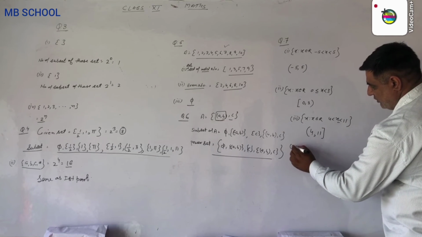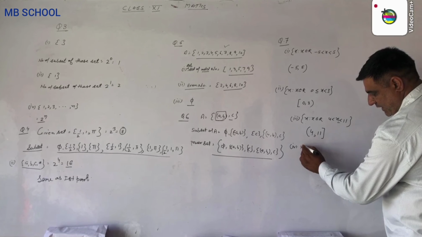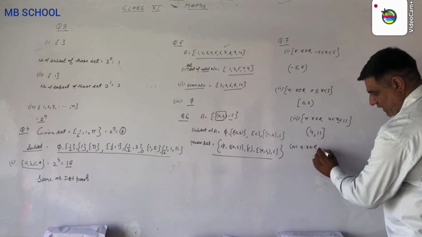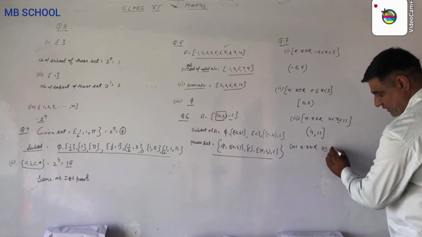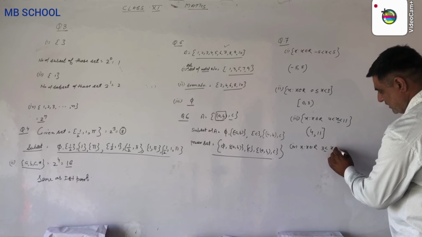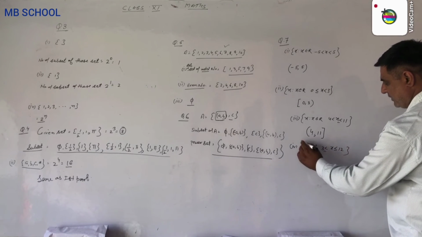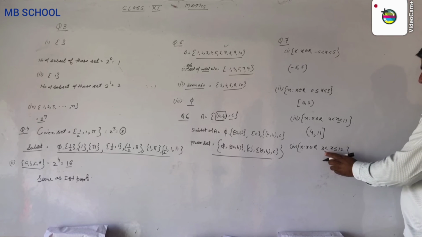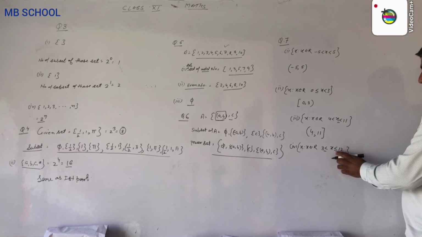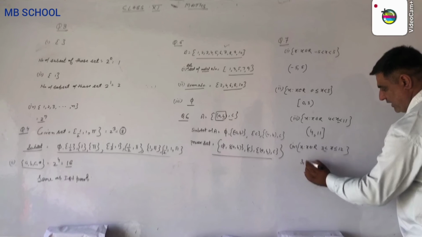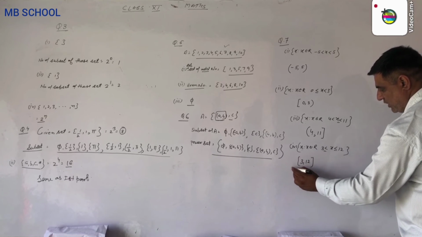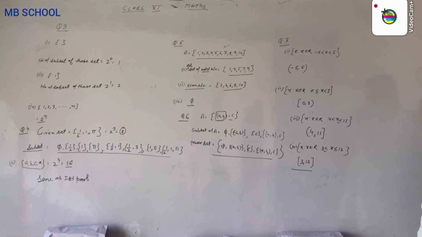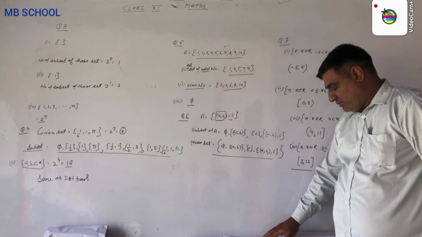And the last, fourth part says x such that x belongs to R, 3 less than or equal to x less than or equal to 12. This says that x is greater than or equal to 3 and less than or equal to 12. So then 3 and 12. This is the closed interval set. These are the 4 types of intervals.